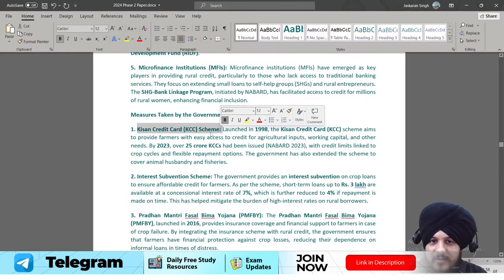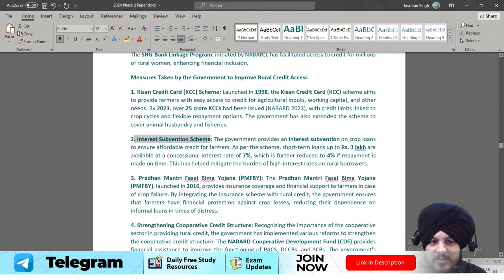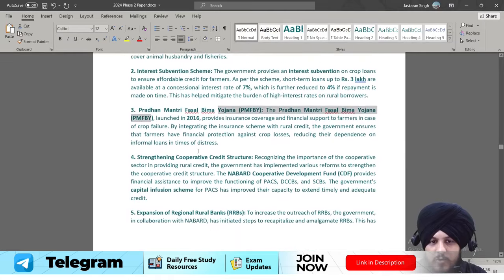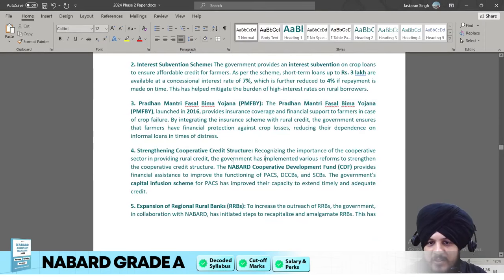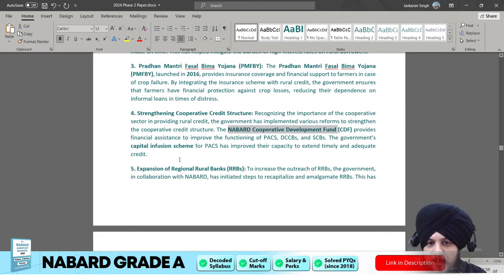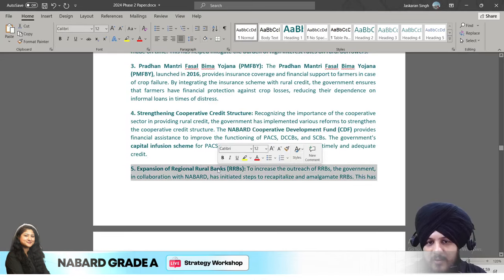For example, Kisan Credit Scheme, then interest subvention scheme, Pradhan Mantri Fasal Bima Yojana, then strengthening cooperative credit structure, for example, creation of the National Cooperative Development Fund, then the expansion of regional rural banks.